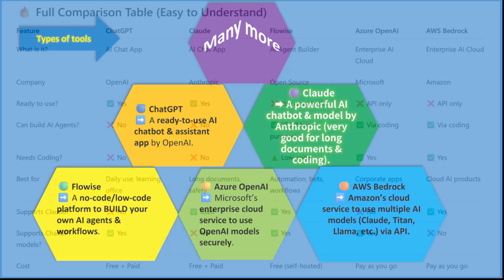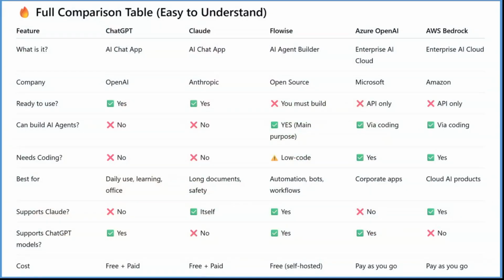Okay. So let me give you an easy and very clear picture about all of these: ChatGPT, Claude, Flowise, Azure OpenAI, and AWS Bedrock, how we can use them and for what purpose. ChatGPT is an AI chatbot, and Claude is also an AI chatbot. But Flowise is, if you want to create your own AI agent, then you can use Flowise. And Azure OpenAI, like I said, is an enterprise AI cloud, and AWS Bedrock is also an enterprise AWS cloud. AWS Bedrock is provided by AWS, and Azure OpenAI is provided by Azure. And OpenAI is a company, and Claude is from Anthropic.